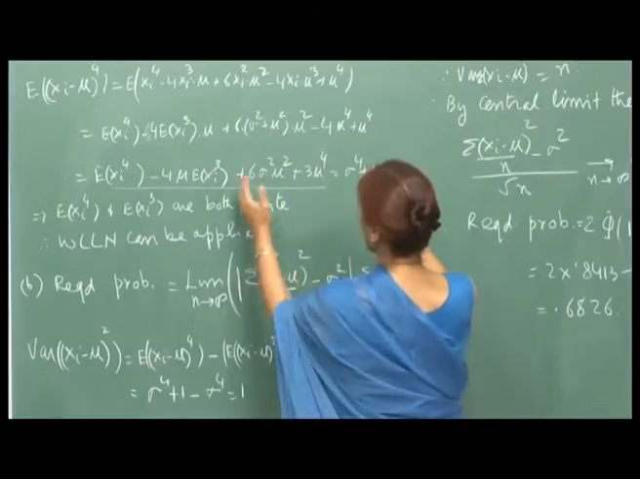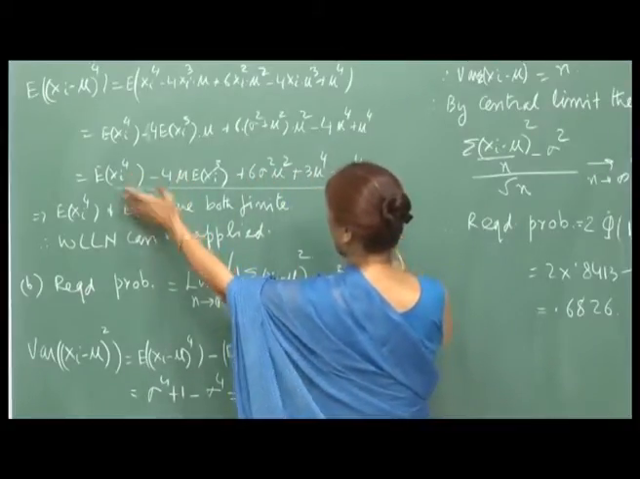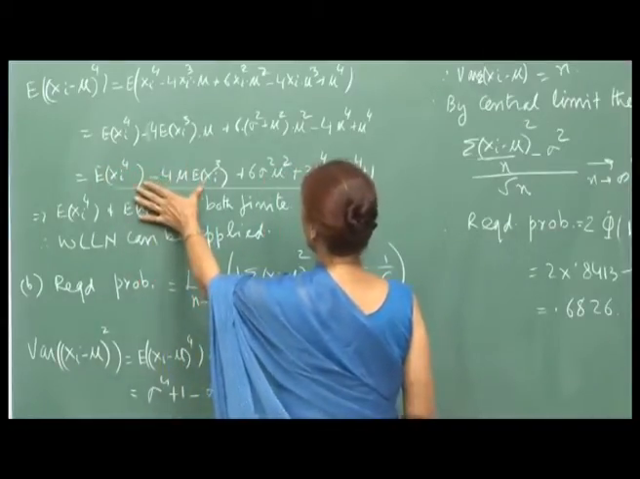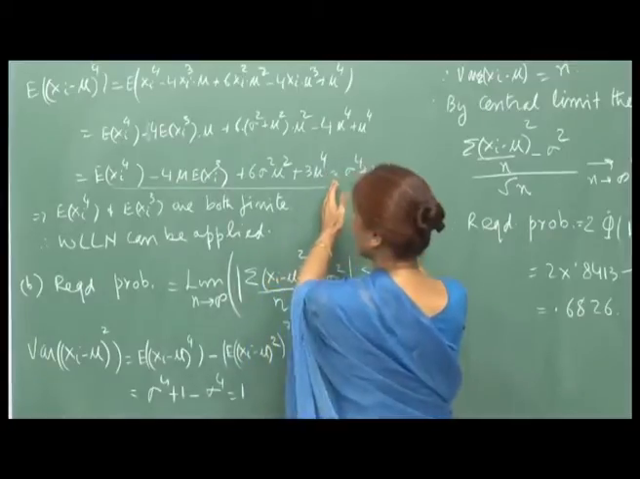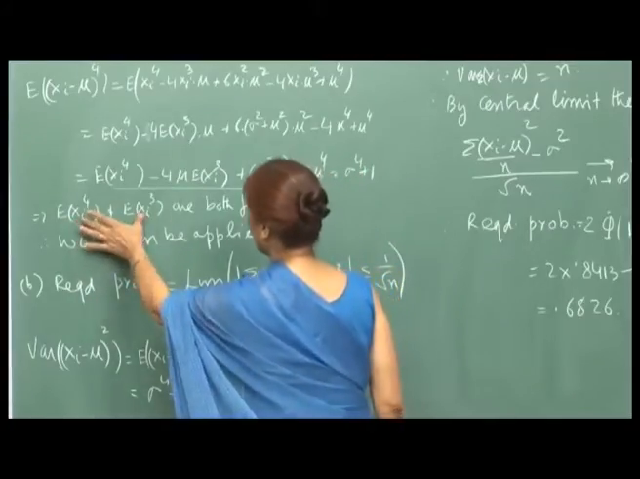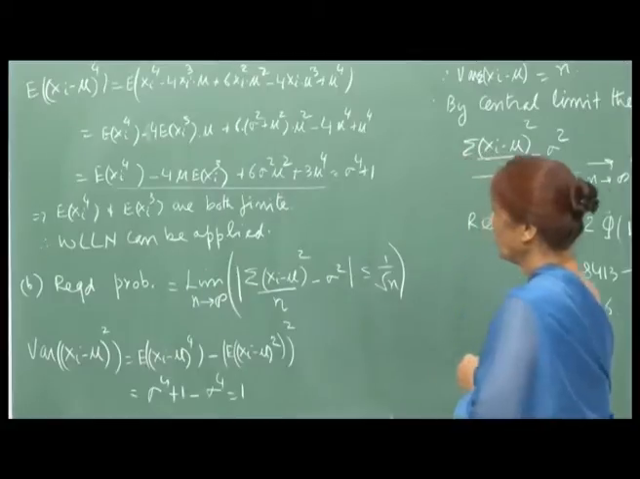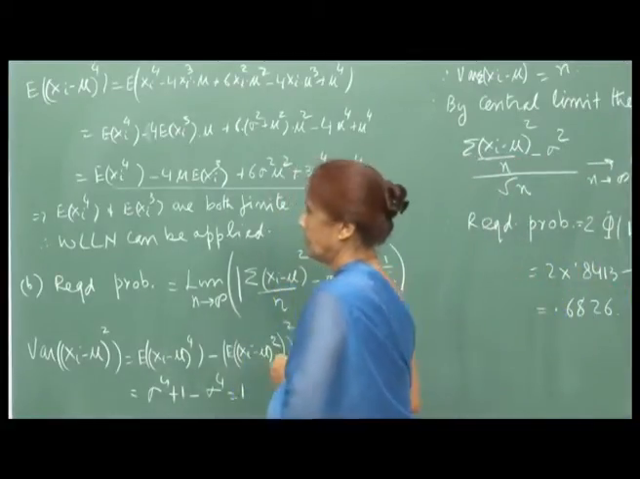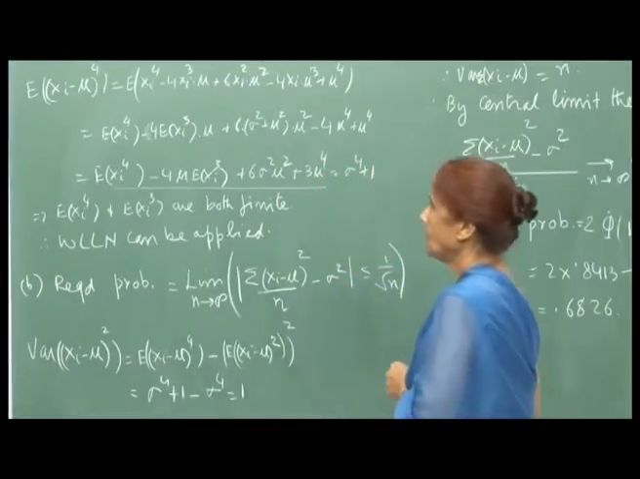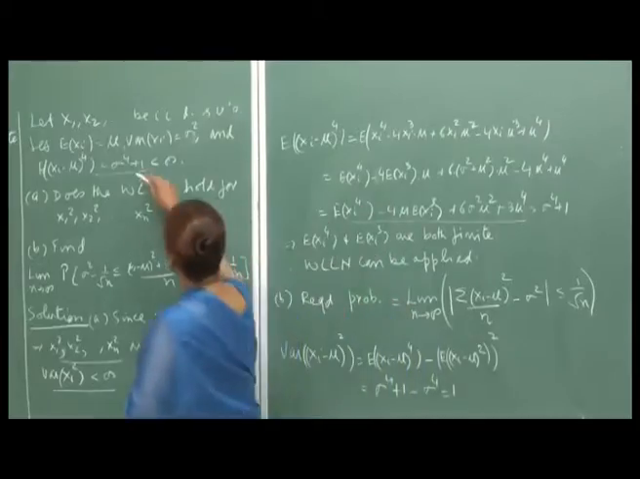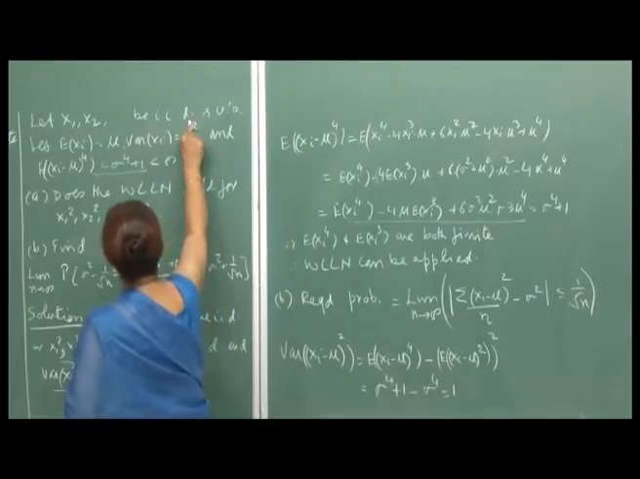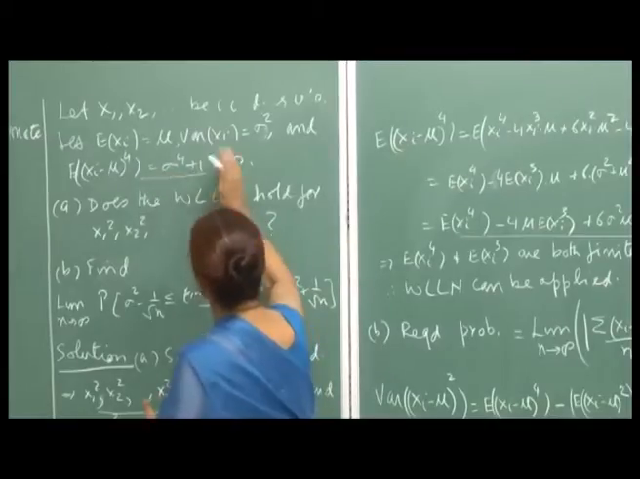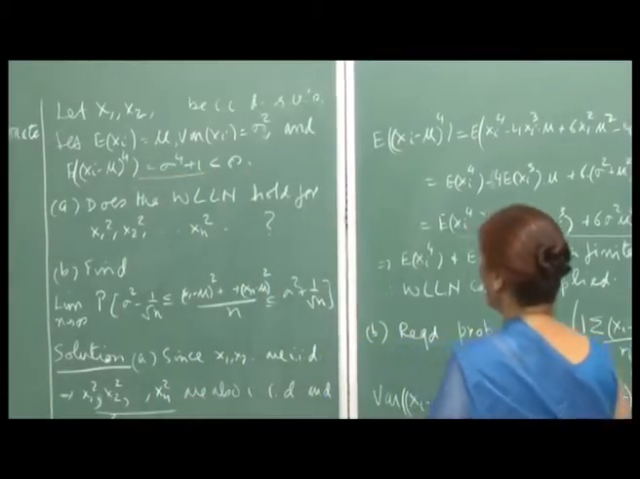So, yeah, you get these two: expectation of x i raised to 4 minus 4 times mu x i cube, this is equal to a finite number, and therefore, we can conclude that both are finite, right. And so, weak law of large numbers can be applied. So, therefore, I needed this condition: if the xi's are independent and identically distributed, and if the fourth power expectation about the mean is finite, then the weak law of large numbers can be applied.